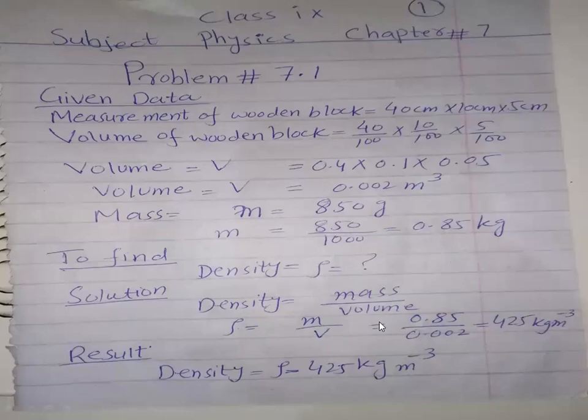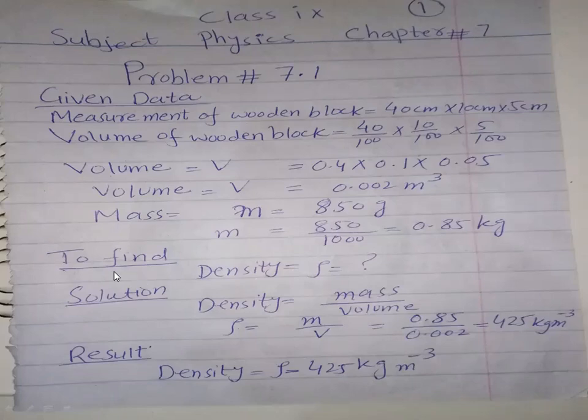Because the unit of mass is kilogram and the volume is cubic meter, if you shift plus 3 from the top, it will be minus 3. So the density is found to be 425 kilogram per cubic meter. Our result is density rho equals 425 kilogram per cubic meter.